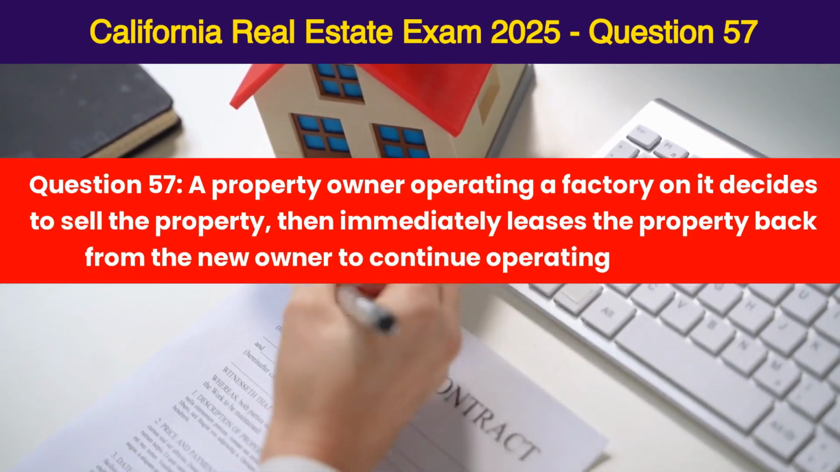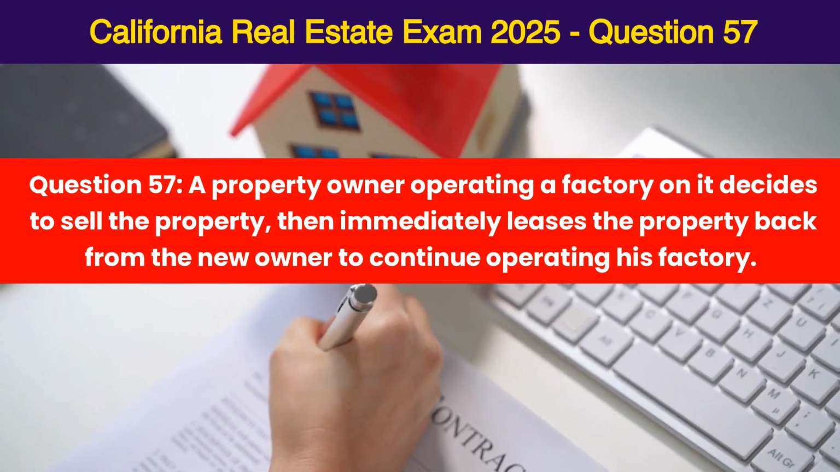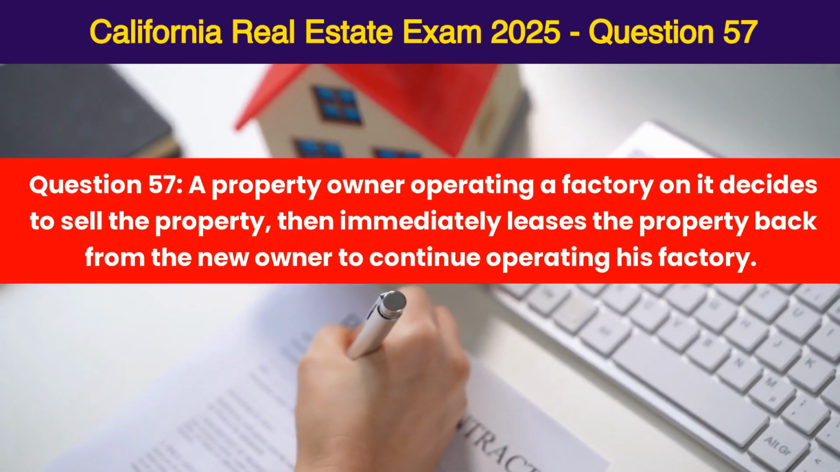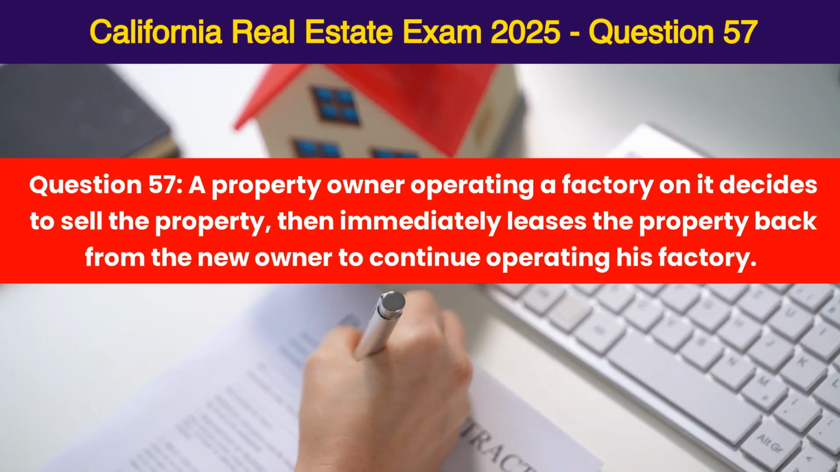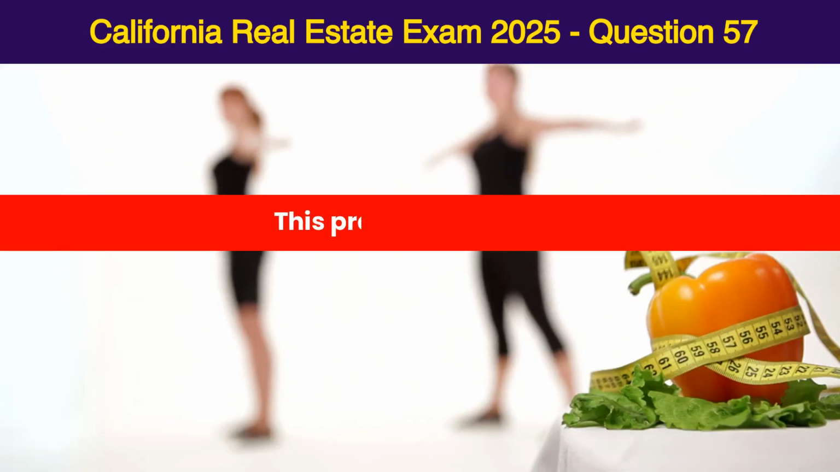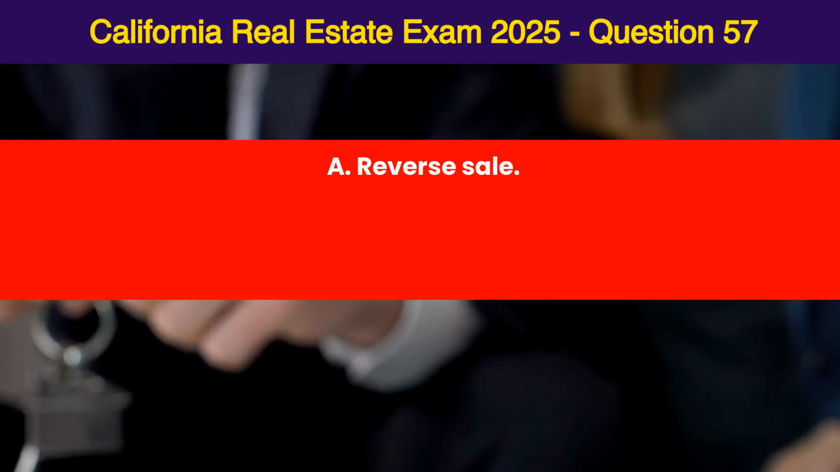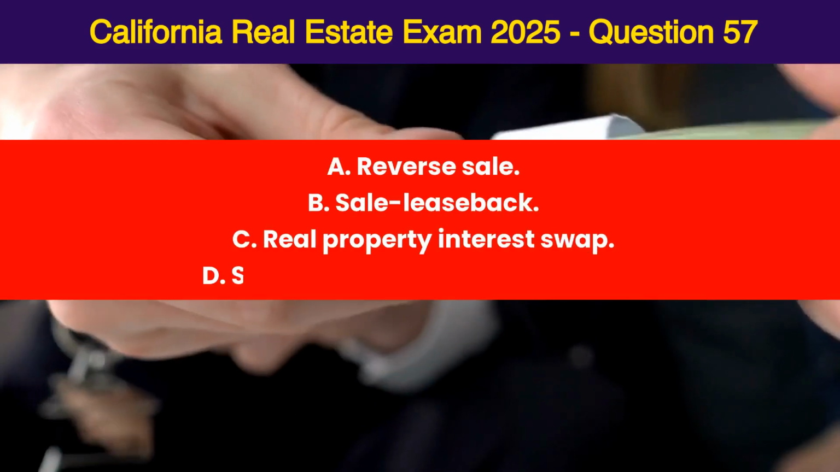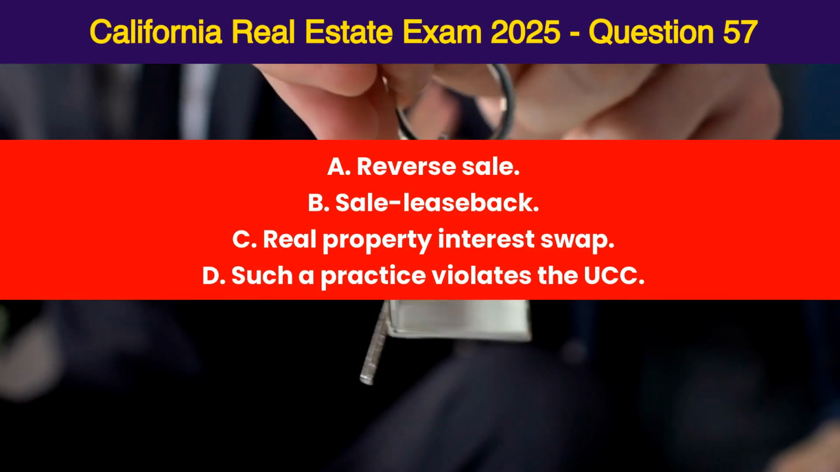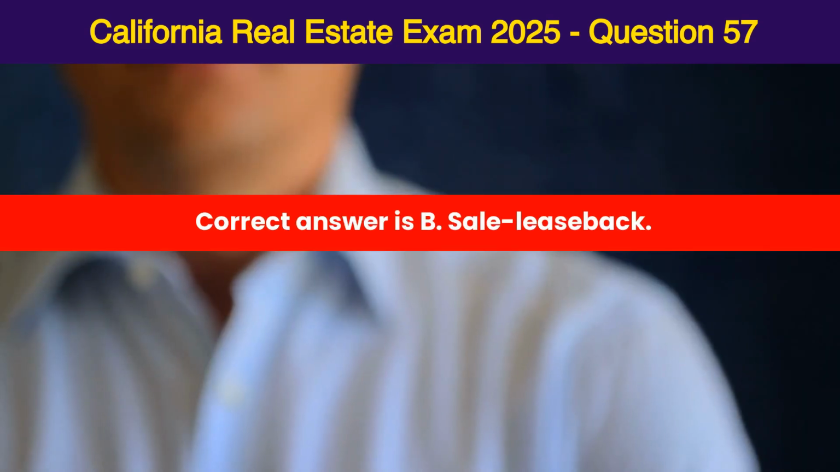A property owner operating a factory on it decides to sell the property, then immediately leases the property back from the new owner to continue operating his factory. This practice is called: A. Reverse sale, B. Sale leaseback, C. Real property interest swap, D. Such a practice violates the UCC. Correct answer is B, sale leaseback.